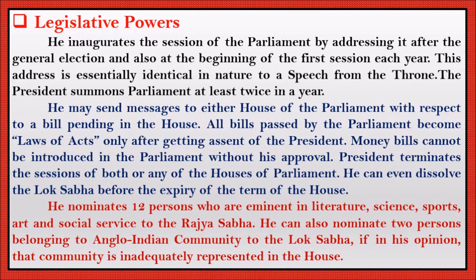But if the president feels he needs more people in literature, science, sports, social service, and also the Anglo-Indian community, he can nominate 12 plus 2, nearly 14 people.